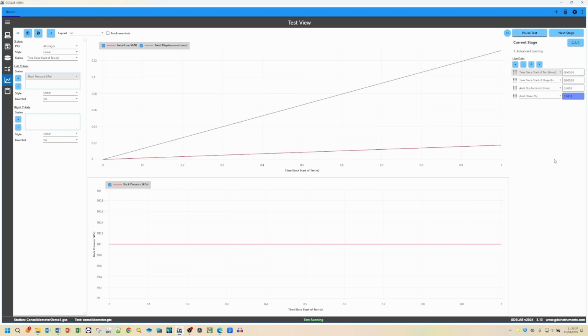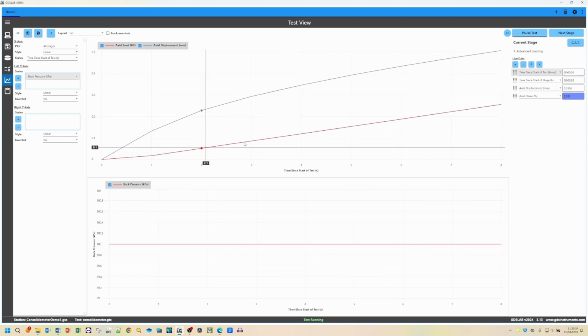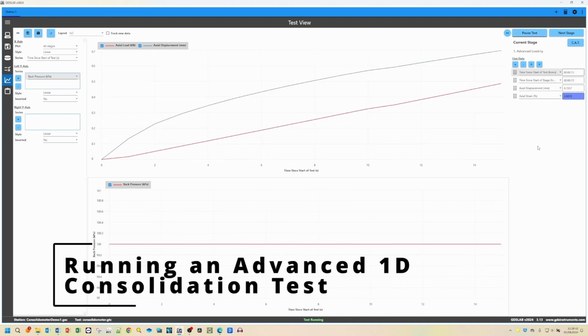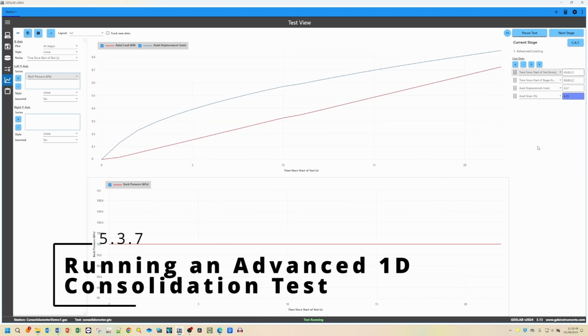As the test goes on, you can see that it's behaving as we would expect. So anyway, that is the end of this video. This has been running an advanced 1D consolidation test.